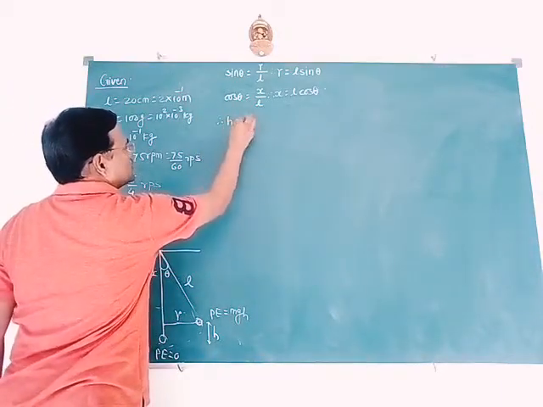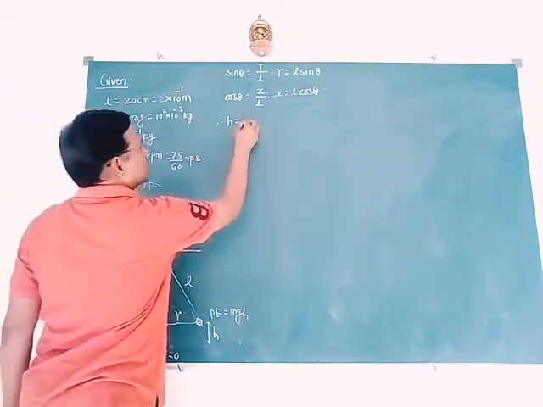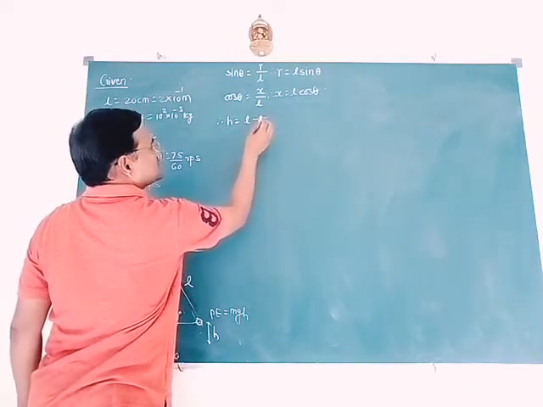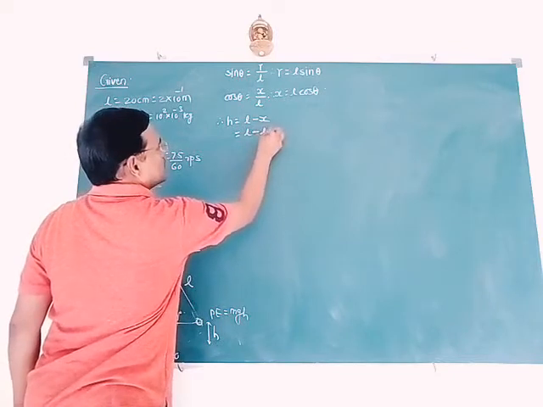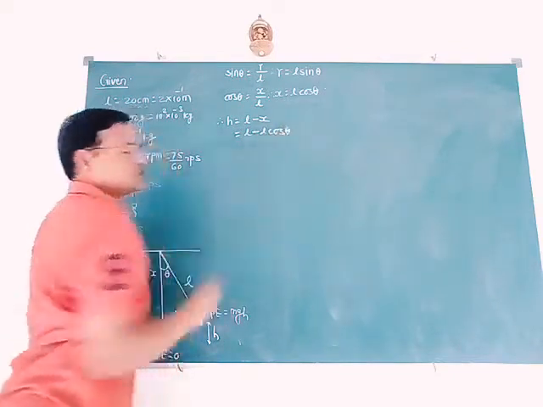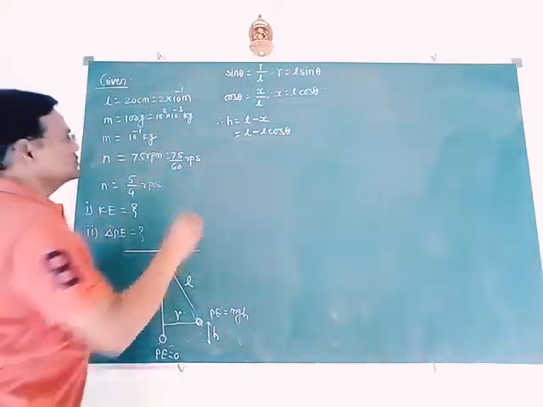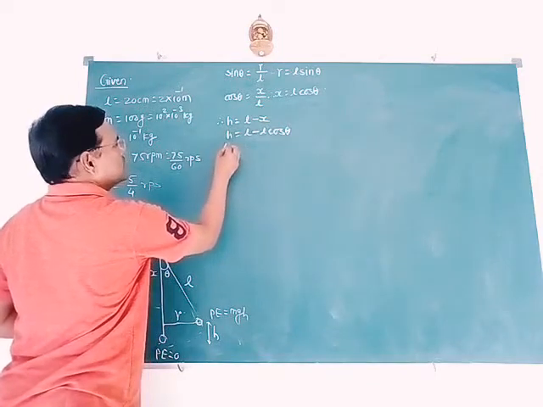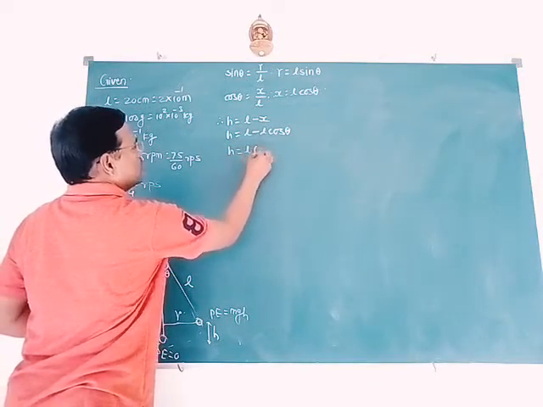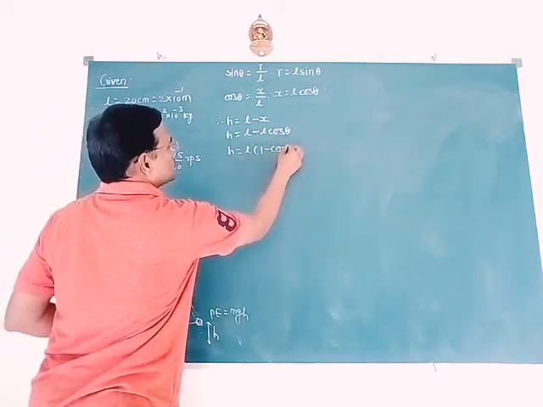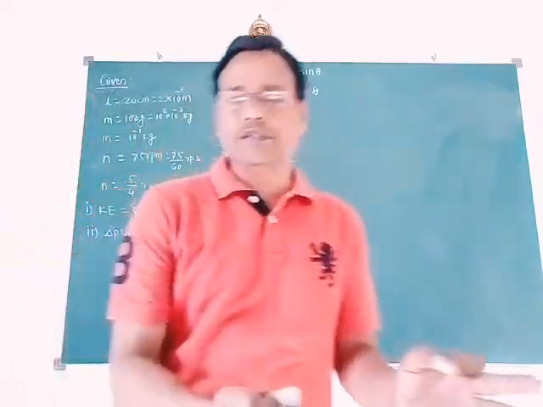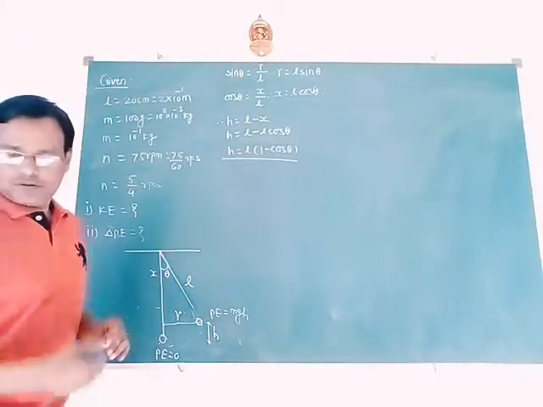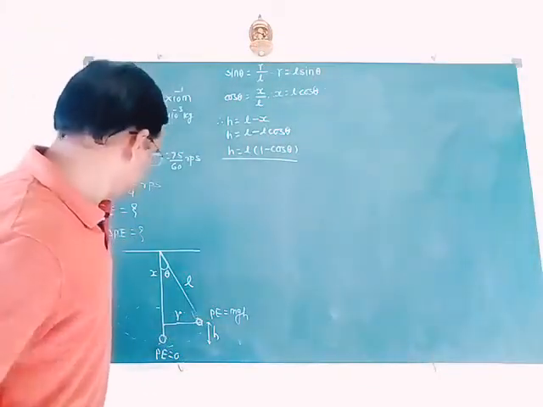Therefore, h equal to L minus x, equal to L minus L into cos of theta. So finally, h can be written as L into 1 minus cos of theta. So these are the required formulas to obtain the desired answer.